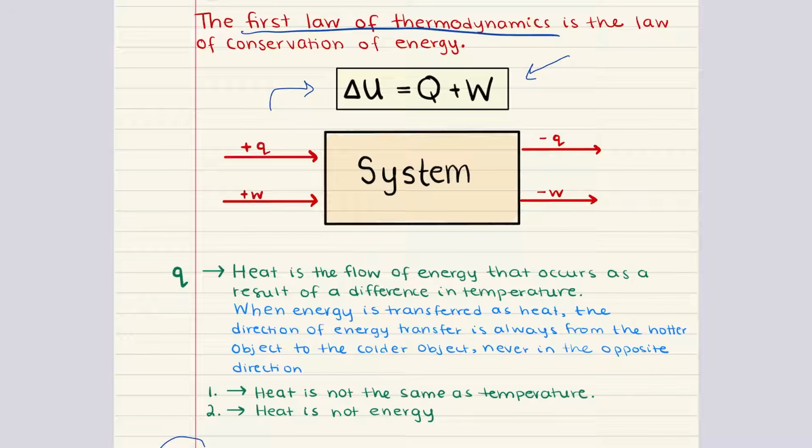Now, in the context of chemical thermodynamics, the signs for heat and work are determined from the perspective of the system. If heat is being added to the system, we're going to assign Q a positive value. If heat is removed from the system, then Q will be negative. If the surroundings do work on the system, work is going to be assigned a positive value. W is positive. But if the system does work on the surroundings, then work is negative.